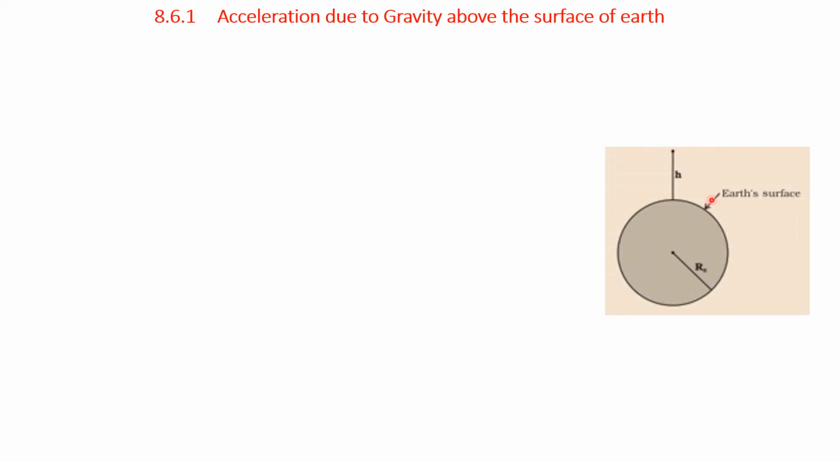Acceleration due to gravity above the surface of Earth. In the previous slide, we studied acceleration due to gravity on the surface of the Earth. In this case, 8.6.1, we will study it above the surface of the Earth. Please see the diagram. Consider a body at this point which is at a height h. This is the shape of the Earth and Re is the radius of the Earth.